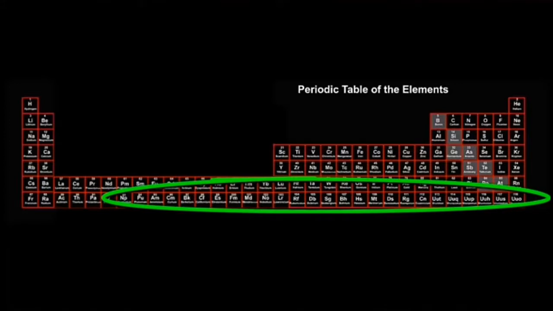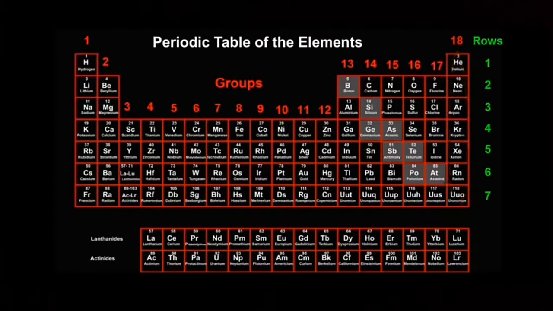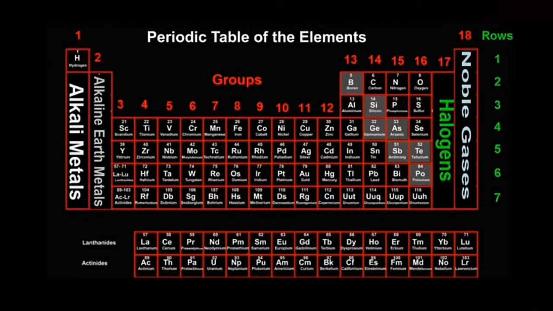In the periodic table, you can see that the elements are arranged in vertical columns called groups. There are 18 vertical groups. The key point about groups is that they contain elements that are similar to each other. For example, all of group 1 elements except hydrogen are soft, malleable metals. Some groups even have family names. Group 1 elements are called alkali metals. Group 2 elements are the alkaline earth metals. Group 17 are halogens, and group 18 are the noble gases.